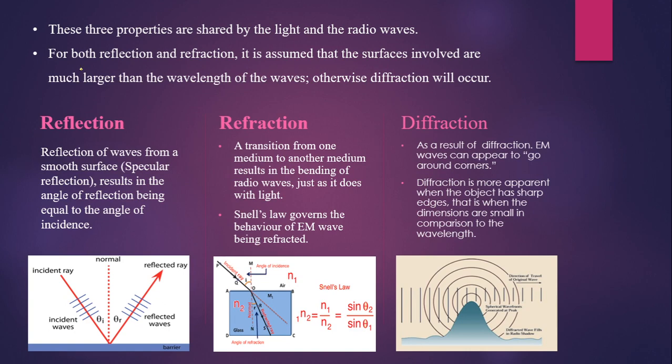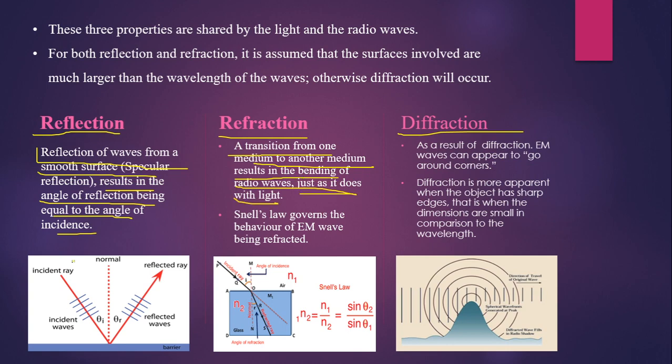They are reflection, refraction, and diffraction. Reflection of waves from a smooth surface results in the angle of reflection being equal to the angle of incidence. A transition from one medium to another results in the bending of the radio wave, just as it does with light, and this is called refraction.